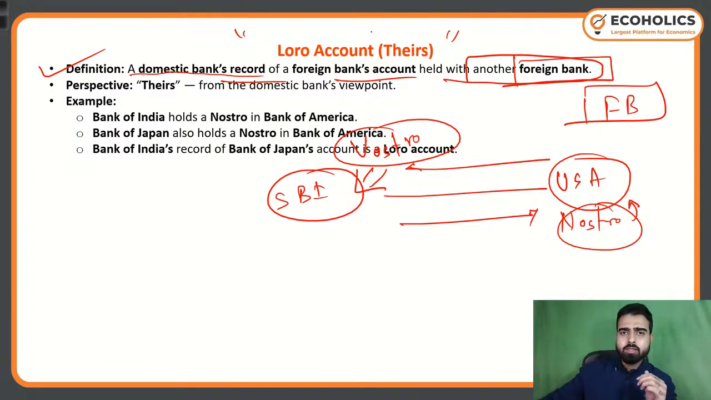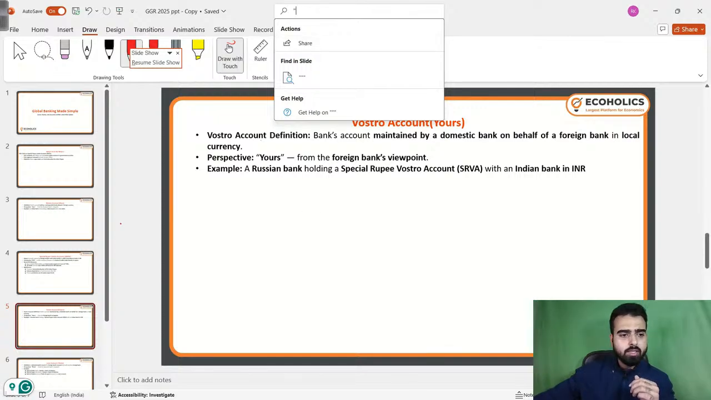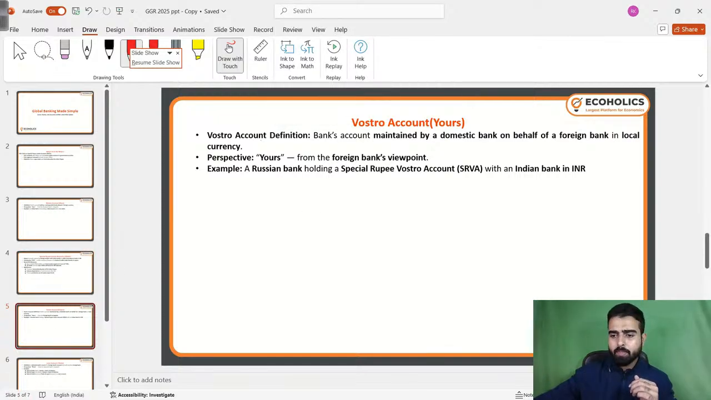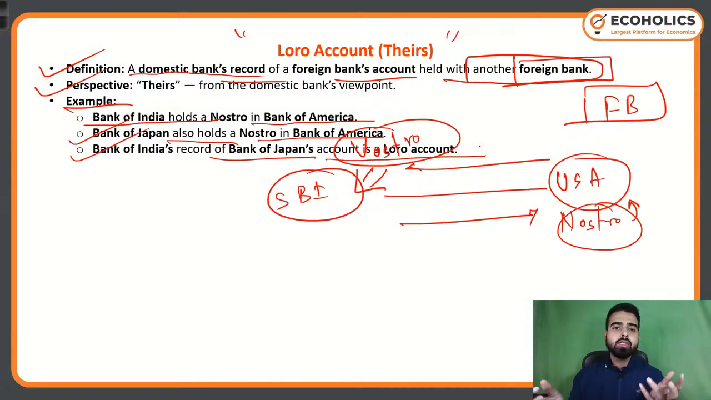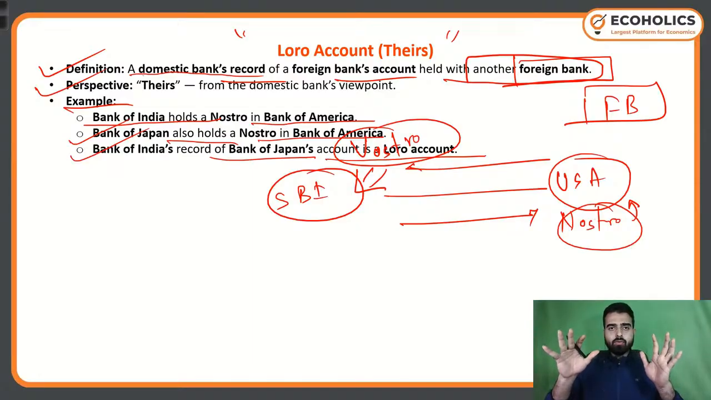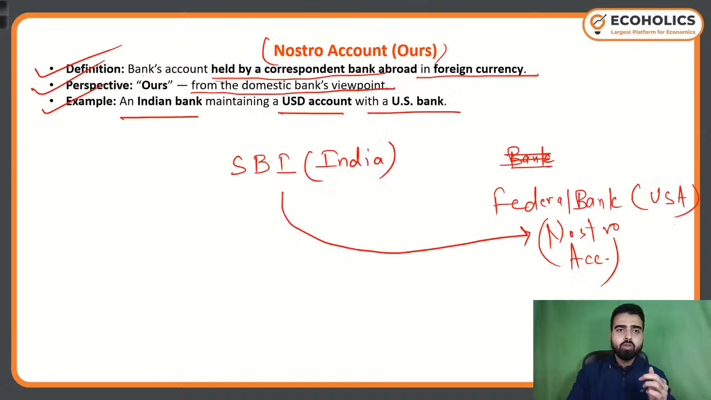The meaning is theirs, nothing as much important. The perspective is theirs, from the domestic bank's viewpoint. Example: Bank of India holds a Nostro account in Bank of America. Bank of Japan also holds a Nostro in Bank of America. Bank of India's record of Bank of Japan's account is a Loro account. That's it. If you see the Nostro and the Vostro account from the above, from the other perspective, you will call it Loro account. This is what it means.